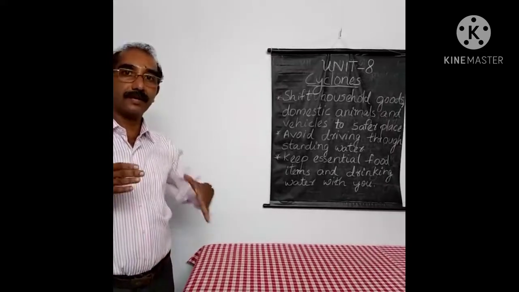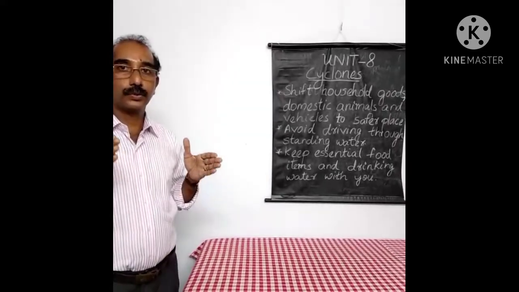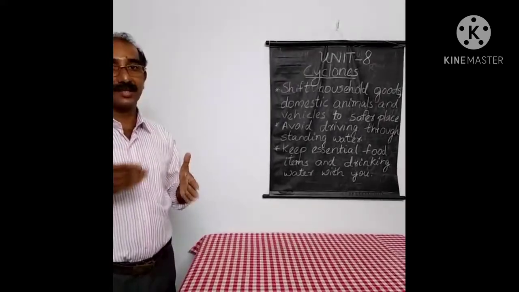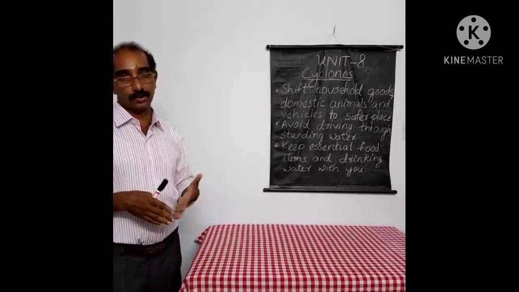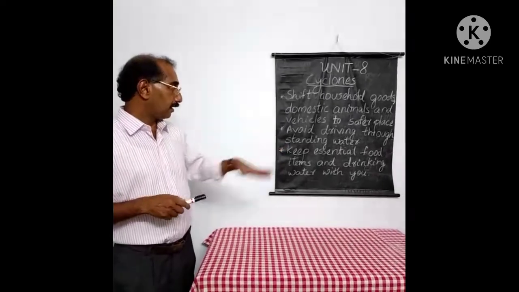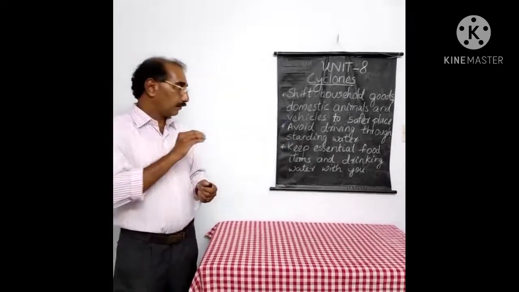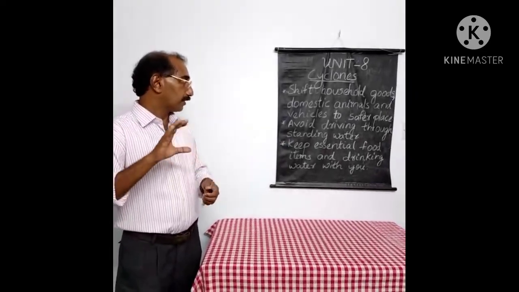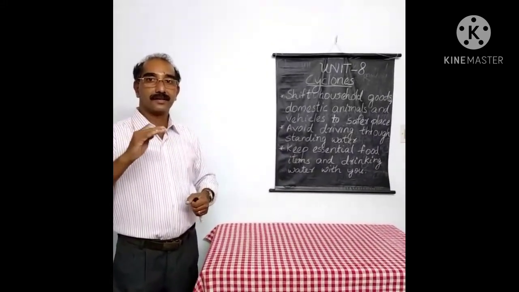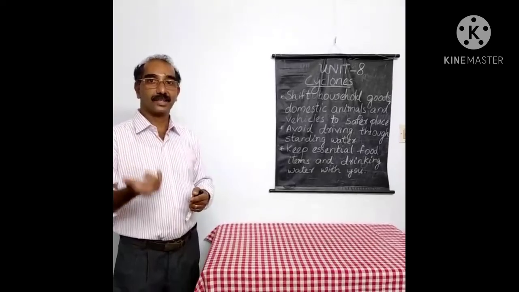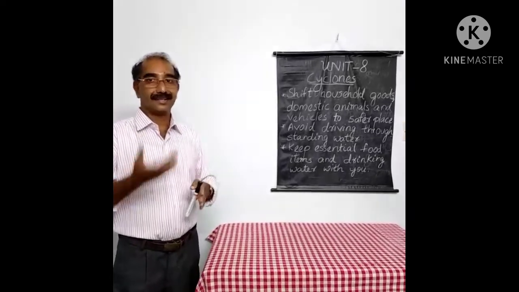So we will have enough time to make the necessary preparations if you are living in a coastal area. And then I will send you at the end of this class some extra images, pictures about cyclones and some explanation regarding cyclones and the details of that.